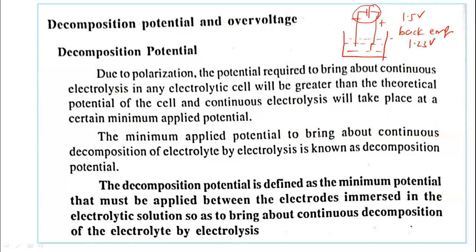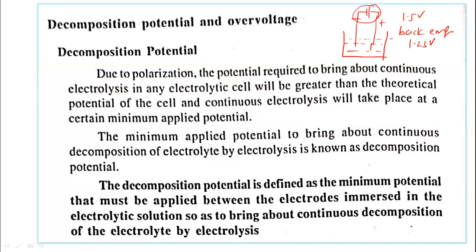So when we are doing the electrolysis of the electrolyte, we have to supply the greater potential so that continuous electrolysis of the electrolyte takes place.